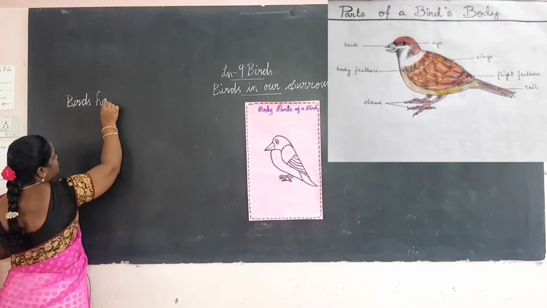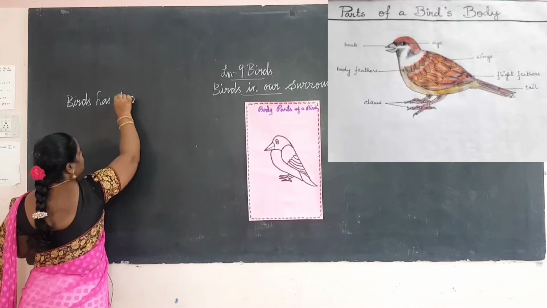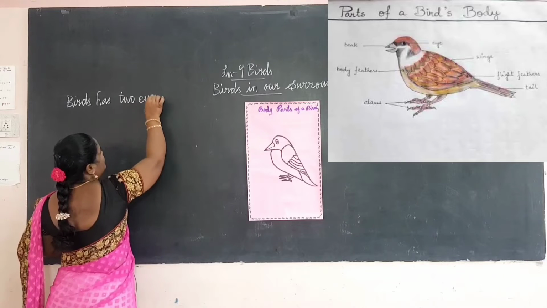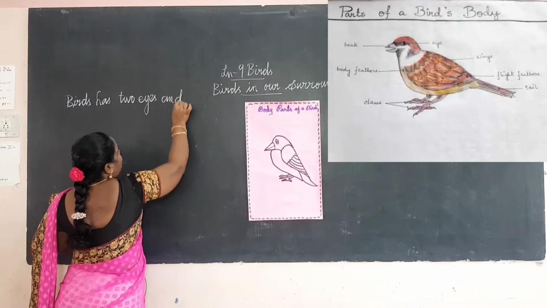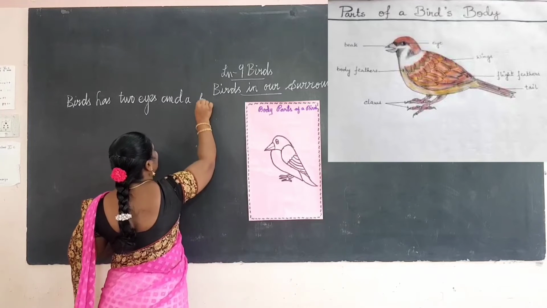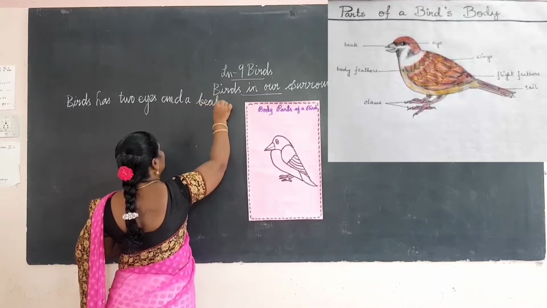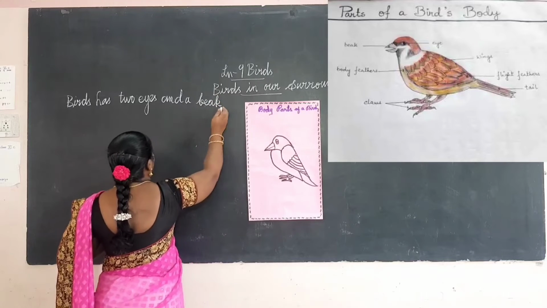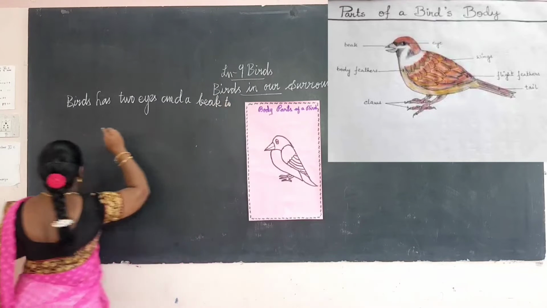A bird has 2 eyes and a beak to catch and eat food.